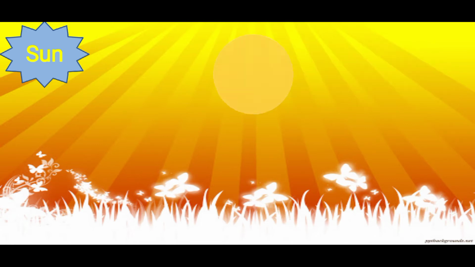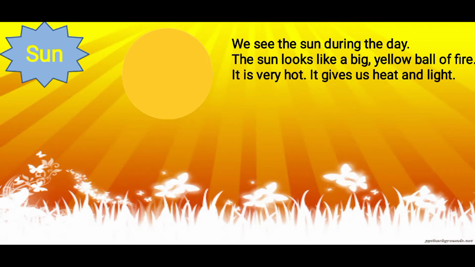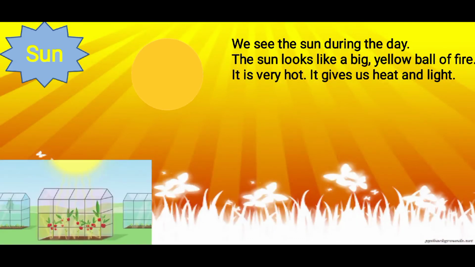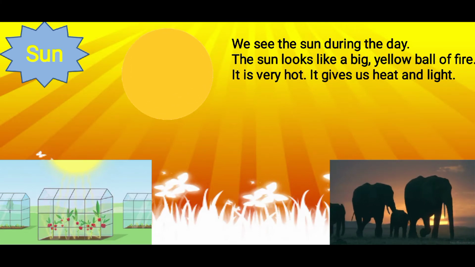The sun looks like a big yellow ball of fire. It is very hot. It shines brightly during the day. It gives us heat and light. All living things need sunlight to live. All plants and animals need sunlight to live. Plants use sunlight to make their food.